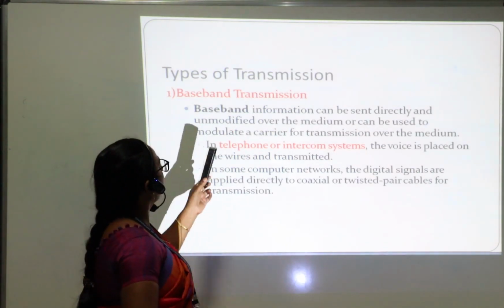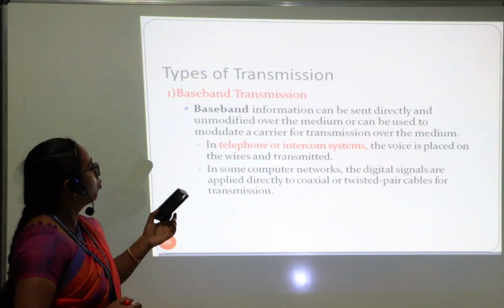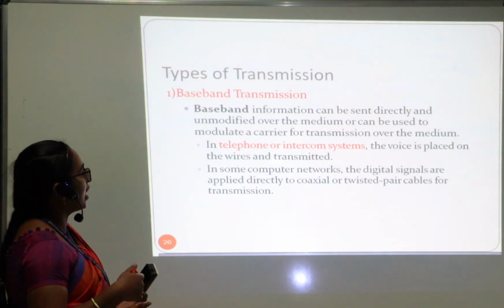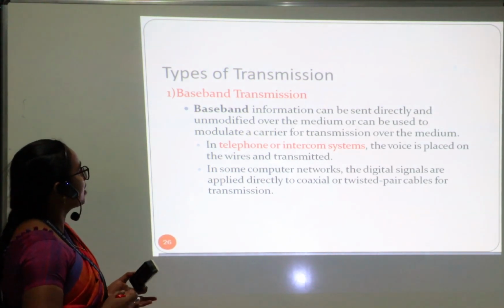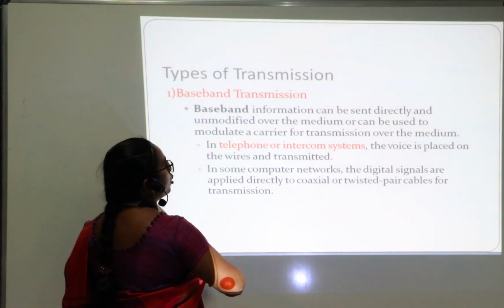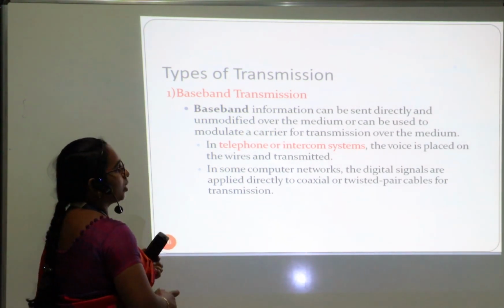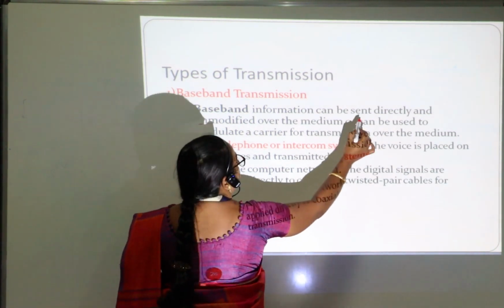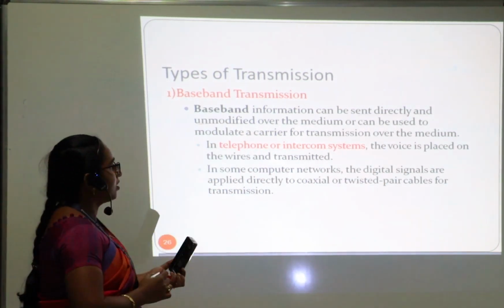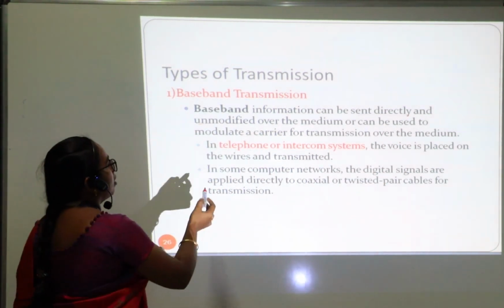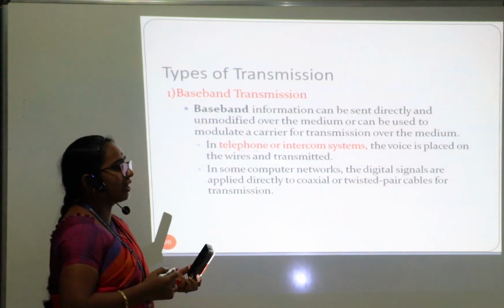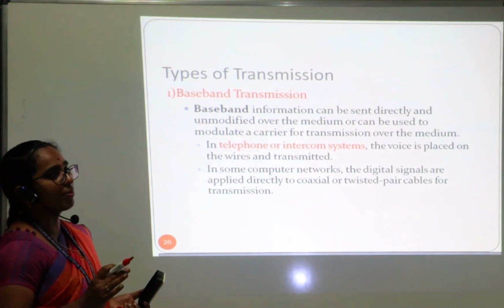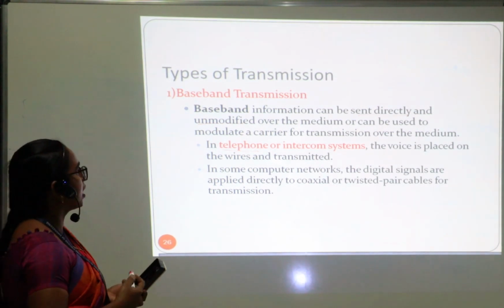Okay. Next, we have types of transmission. First one is baseband transmission. Another one is broadband transmission. In baseband transmission, unmodified data can be directly used for transmission. For example, while we are using a telephone, we are using a direct voice channel without any modification of data. We can communicate with each other.